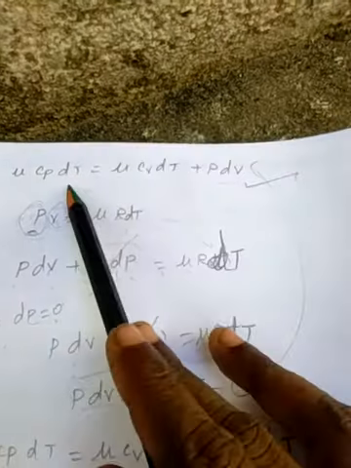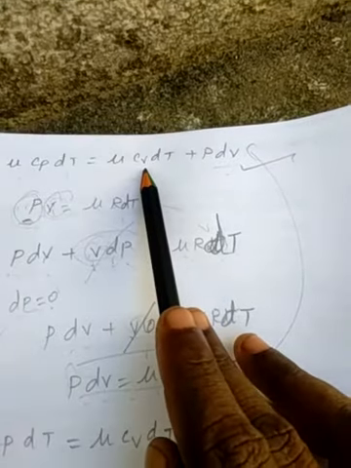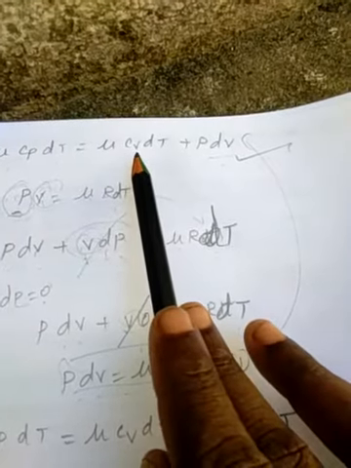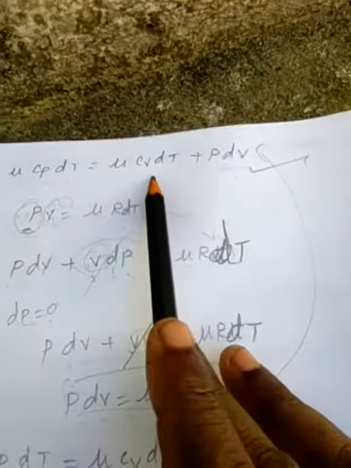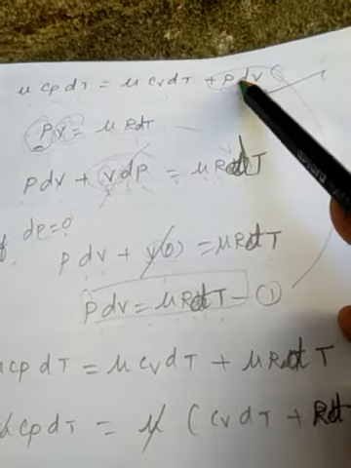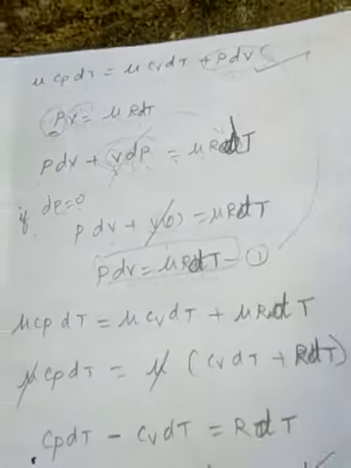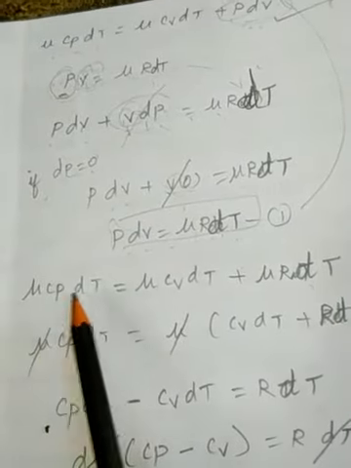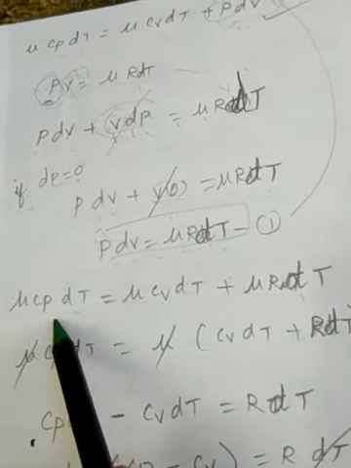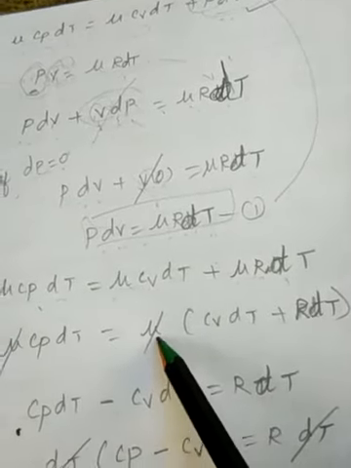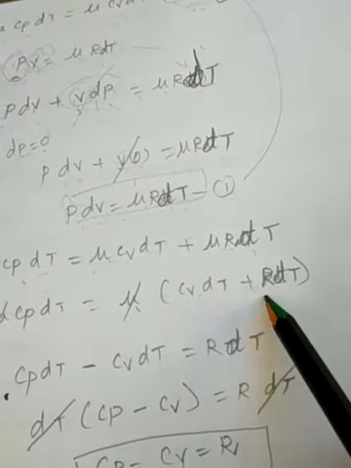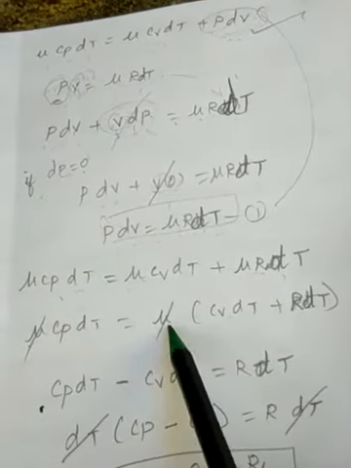We have found the values of Q, du and work. Applying mu R dT for the value of P dV, mu is common, so we take out mu: CV dt plus R dt. Here mu also cancels.